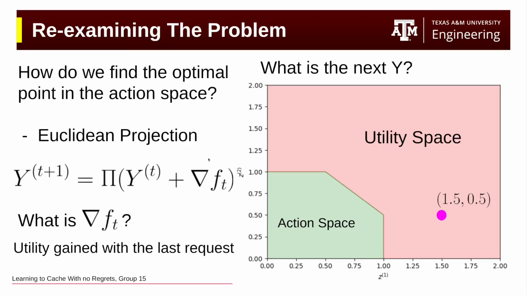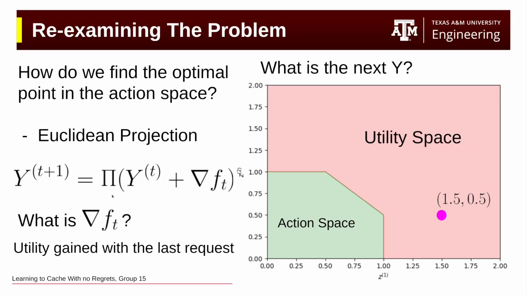and this is where the online part comes from. So this is a live algorithm, right? As the data comes in, you feed it into the algorithm and it learns. So we are going to feed the utility gain from our last request into our previous action vector, and we're going to project it back onto the space, and that's going to be our next action vector.